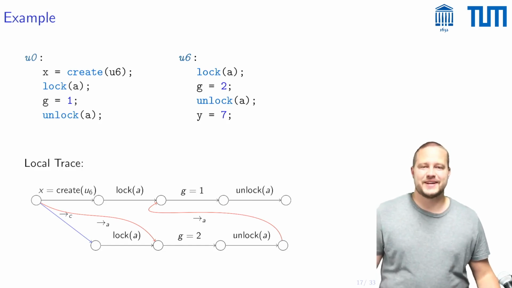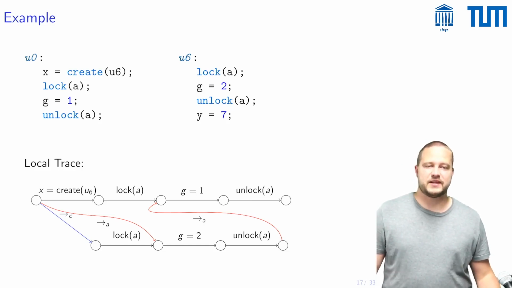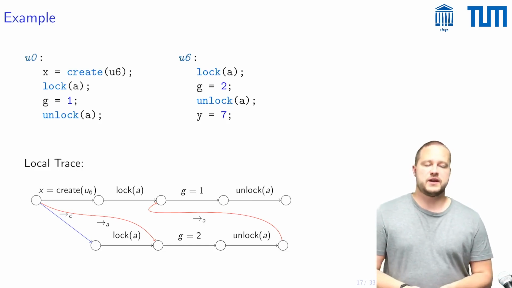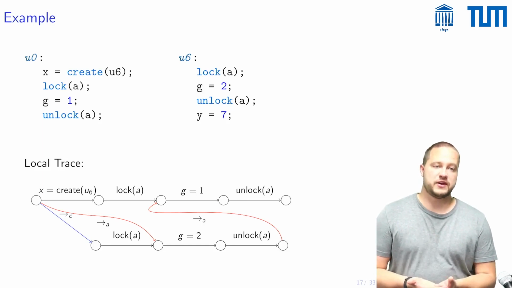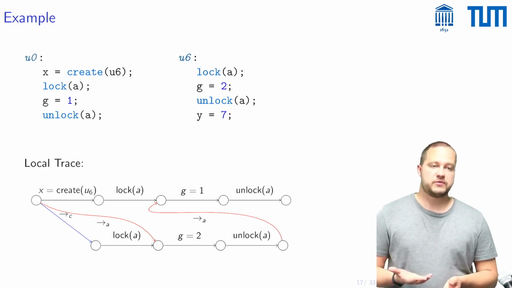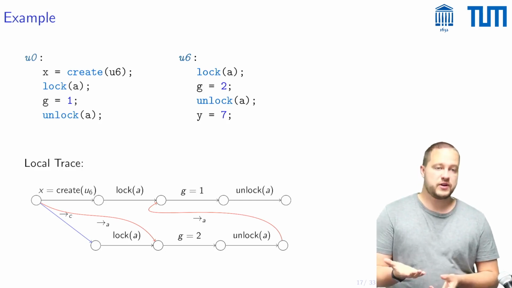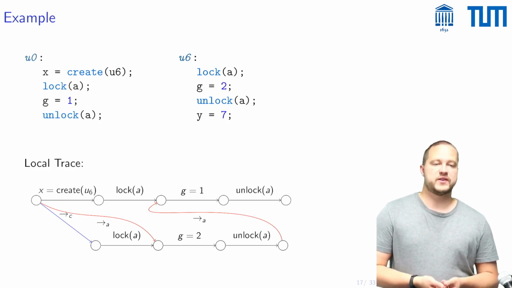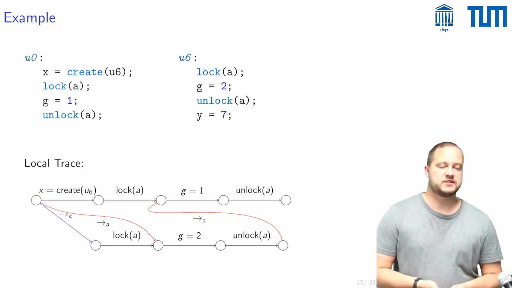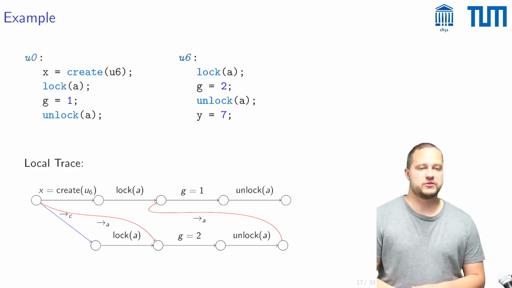This is a local trace of the first thread that ends in this unlock A. And this thread is aware of its own history and is also aware of parts of the history of the other thread, namely that part which it has learned about by communicating via locking and unlocking of this mutex A. However, it, for example, does not know whether this other thread has executed this step where it sets this local variable y to 7 or not.